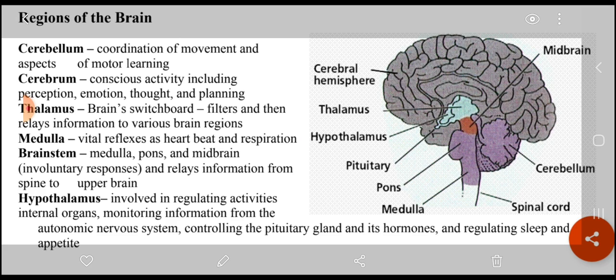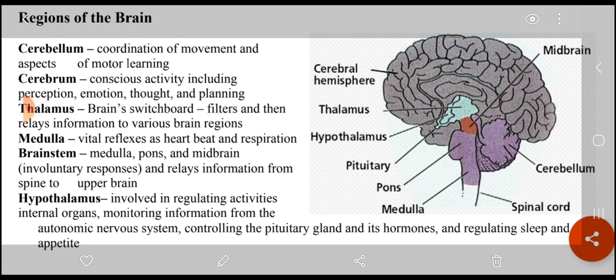The cerebrum is responsible for all conscious activity, including perception, emotion, thought and planning. The thalamus is the brain's switchboard. It filters and then relays information to various brain regions.